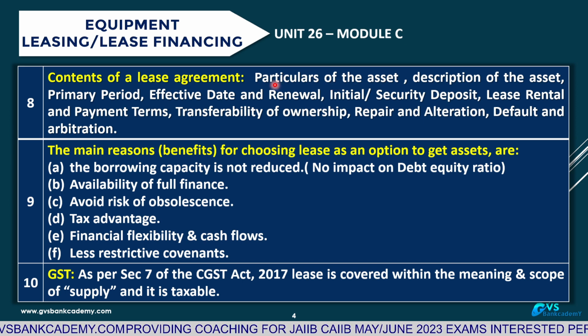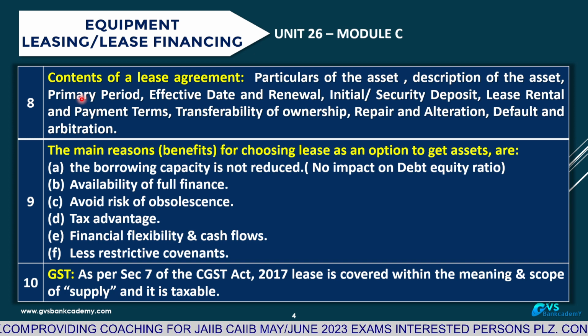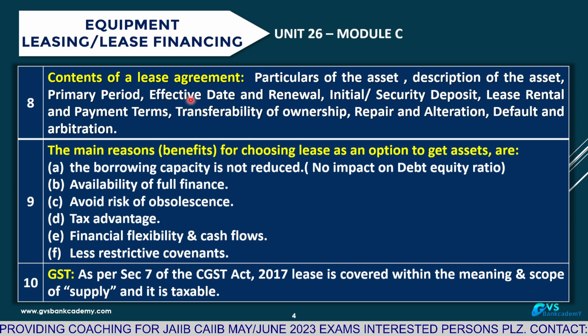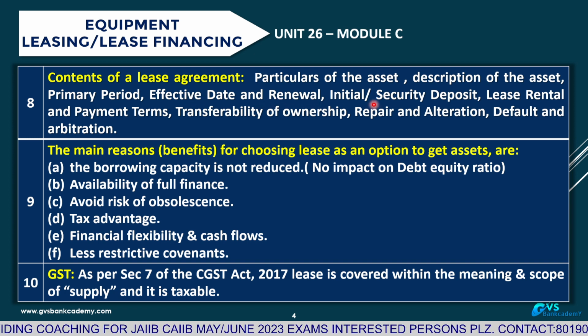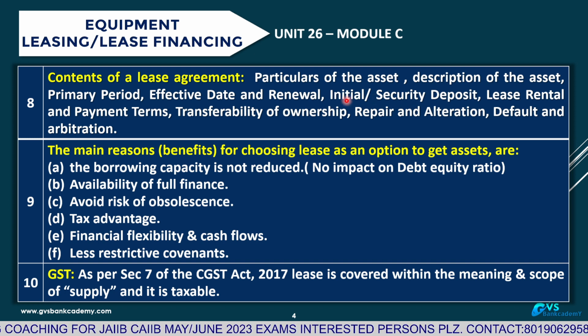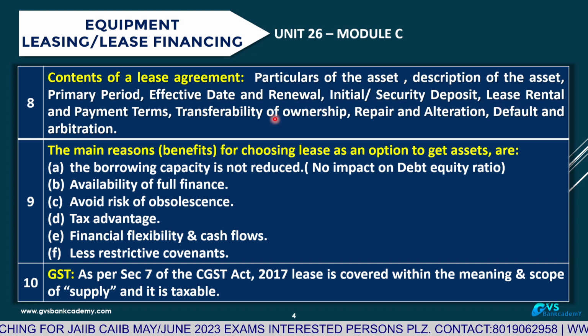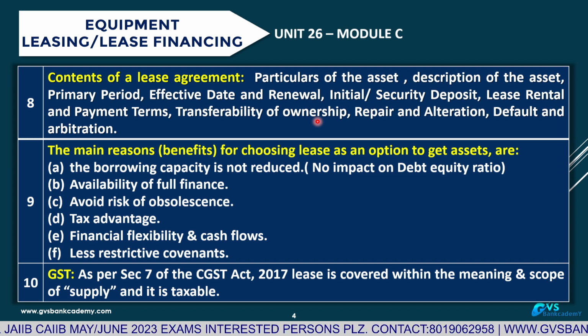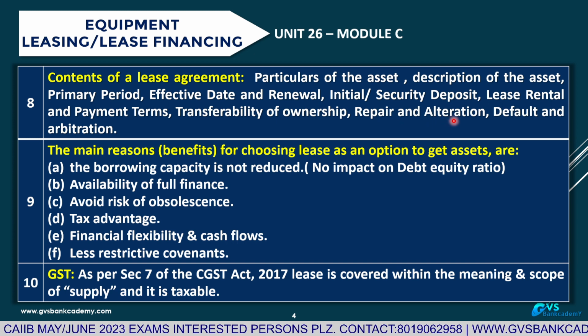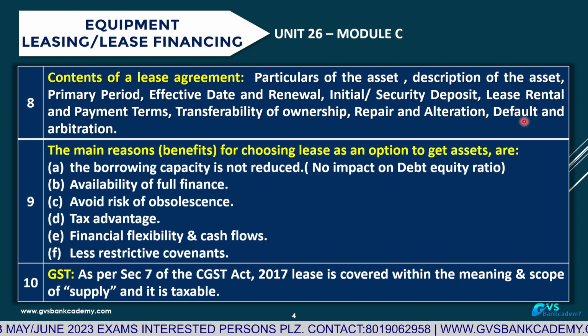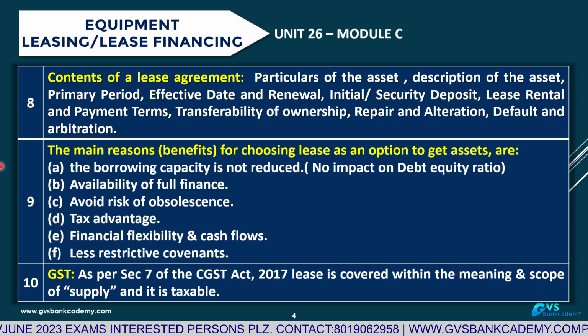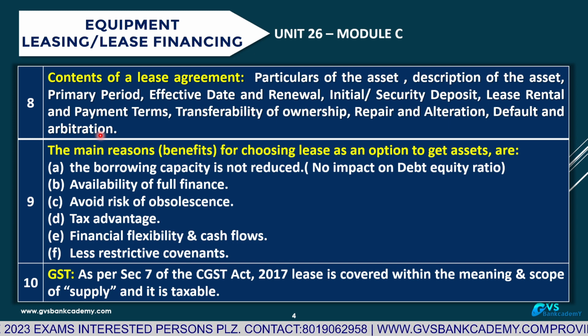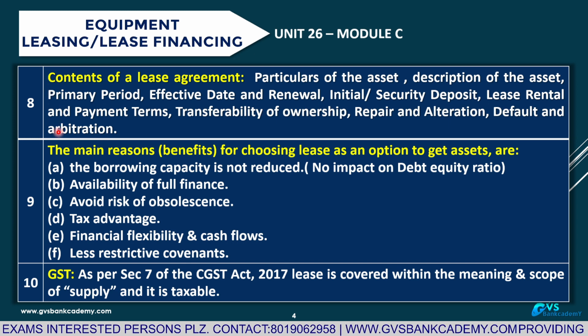Particulars of the asset, the type and description of the asset, the lease period, effective date, end date, renewal terms and conditions, how much initial security the lessee has to deposit with the lessor, lease rental payment terms, transferability of ownership in the case of a finance lease after the end of the lease period, repairs and alterations and who bears that expenditure, and default in payment of lease rentals, where they will go for arbitration and settlement. All these are important terms and conditions.